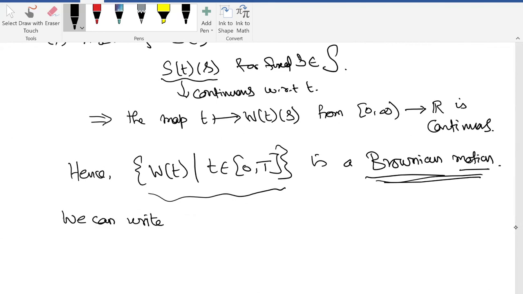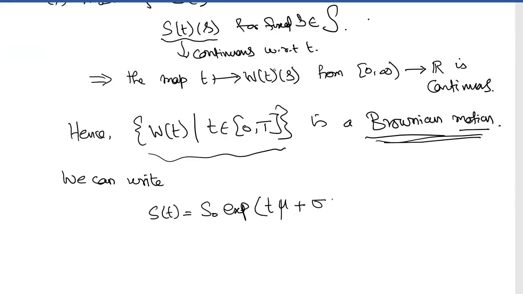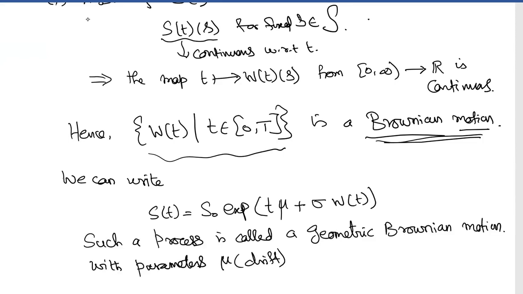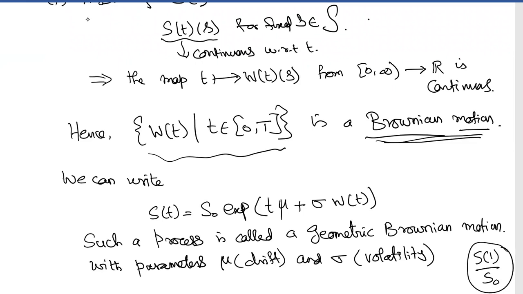So we can write S of T is equal to, you can check that, S naught exponential of T times mu plus sigma W of T. Such a process is called the geometric Brownian motion with parameters mu, which is called the drift, and sigma, which is called the volatility. Remember, mu and sigma are the mean and standard deviation of S1 divided by S0. Okay, so you should always remember that. That is the 1 year stock price.